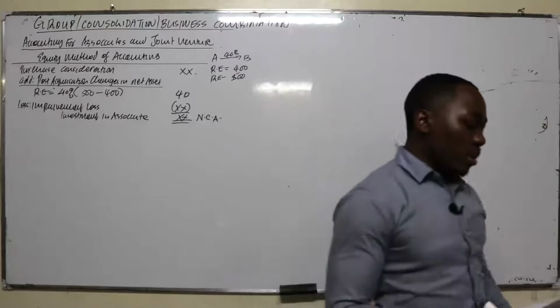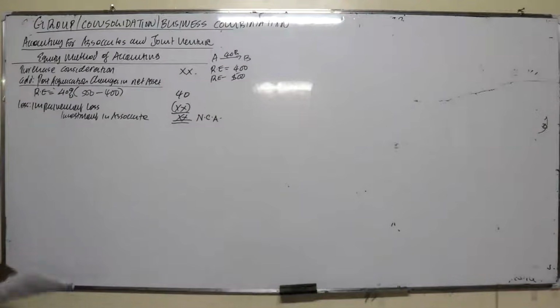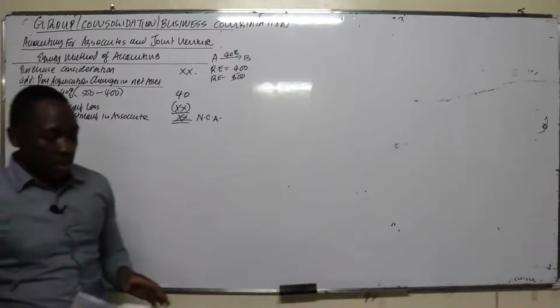Then we have discontinuing of using the equity method. When does the company discontinue using the equity method? Here you have 2 major points. Number 1, for example, if you're controlling 40% and you decide to add another 20%, that means you get 60%. When the associate becomes a subsidiary, you cease using the equity method. Also, if you're controlling 40% and then you decide to dispose of some of the proportion, so that the interest falls from 40 to below 20%, in that case also you no longer use the equity method.